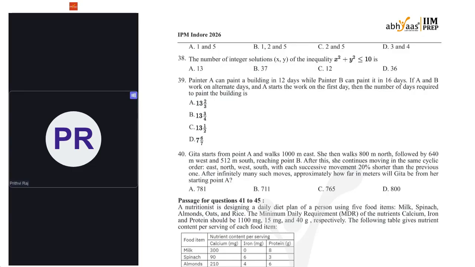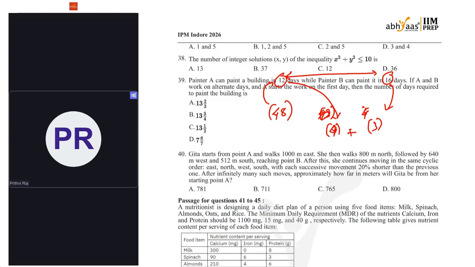So first thing, 12 days for one worker is given, 16 days for the other worker is given. So we'll take the LCM of 12 and 16. What is that? 48. Okay, so 48 units of work. If it has to be completed by A, then he has to work 3 units per day. What about B? It should be 4 units per day for him, and for A it is 3 units per day. Okay, now if they work together, they will complete 4 plus 3 per day.